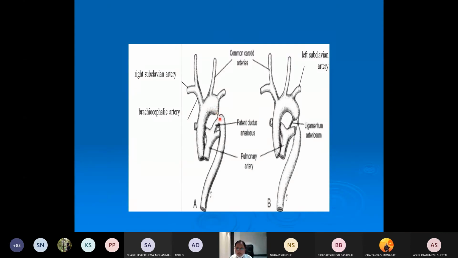So there are two types, one is called the preductal and the other one is called the postductal. In the preductal variety, the ductus arteriosus remains patent, and in the postductal variety, the ductus arteriosus regresses and forms the ligamentum arteriosum. So this is the constriction of the aorta just distal to the subclavian artery. This is called the coarctation of the aorta. So two types, preductal and postductal.